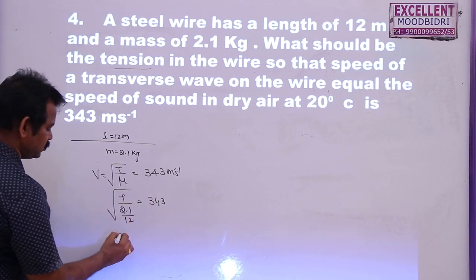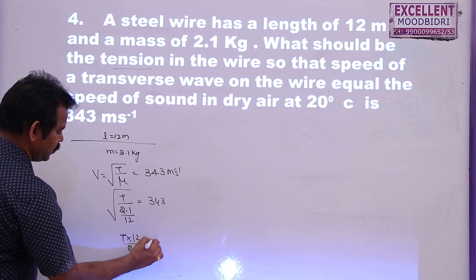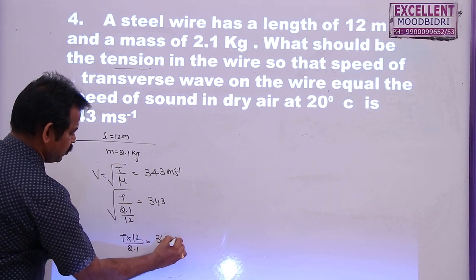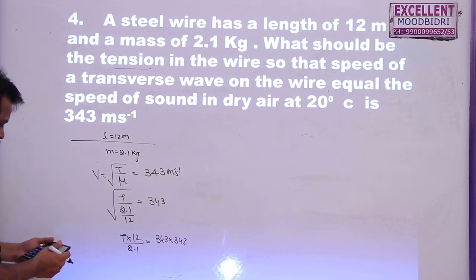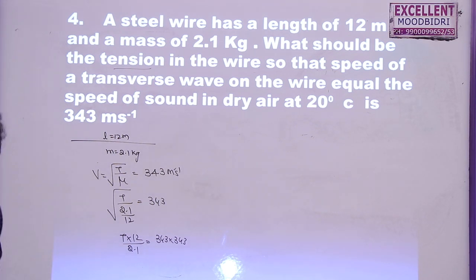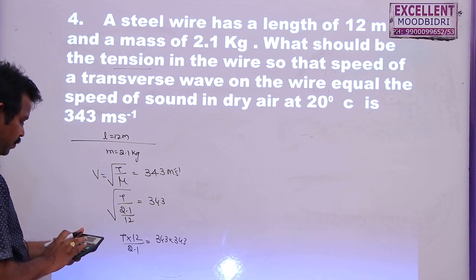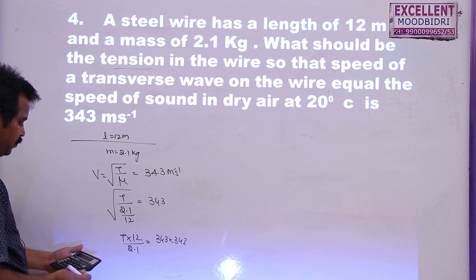Now squaring on both sides, T into 12 by 2.1 is equal to 343 into 343. Now this can be written as 12 divided by 343 divided by 2.1, which is equal to 5.71.